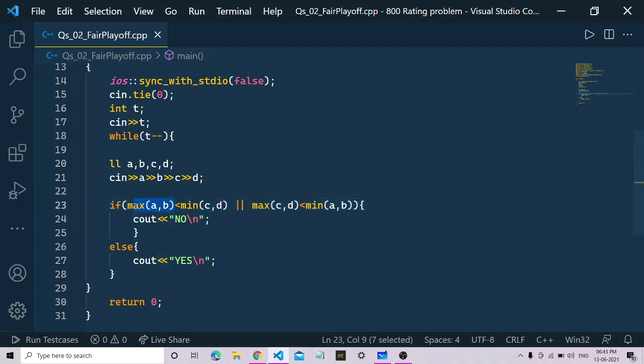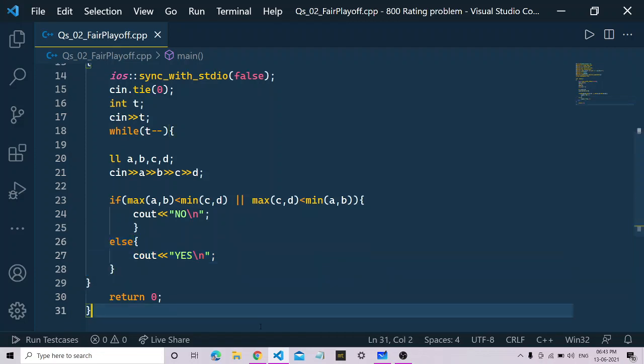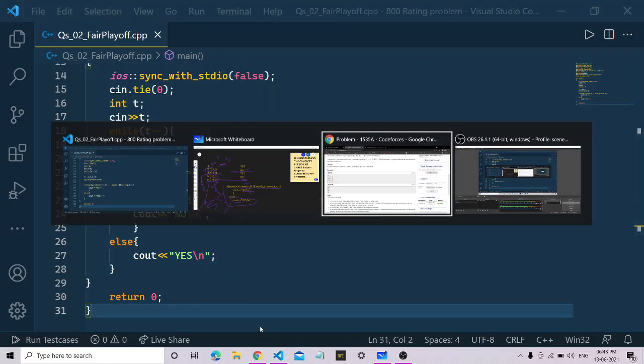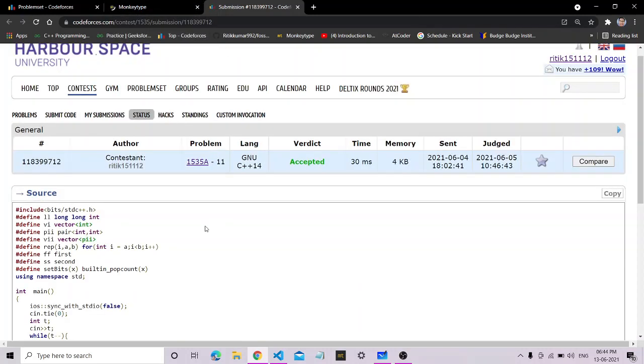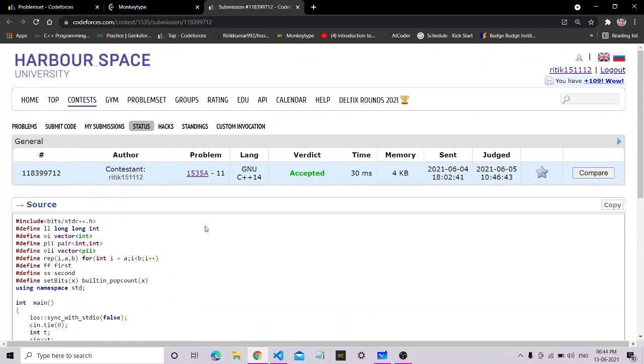If the maximum of A and B is less than the minimum of C and D, or if the maximum of C and D is less than the minimum of A and B, we just output no, and if that doesn't happen, we just output yes. So we just return this code. I have already submitted this code, you can see this. So this is the particular code which I have already submitted, so you can also submit this particular code.